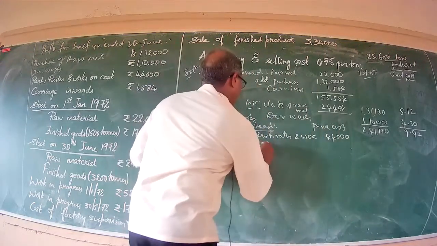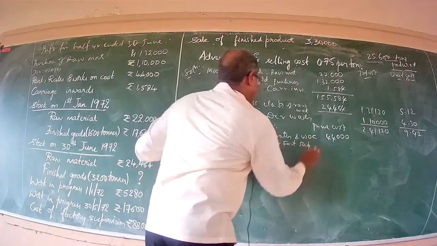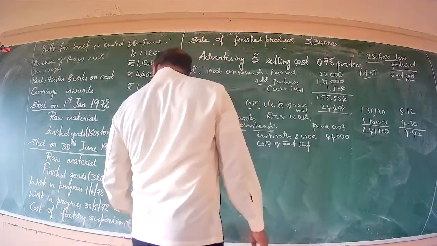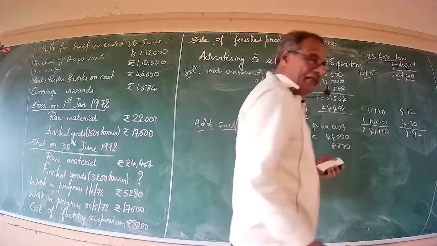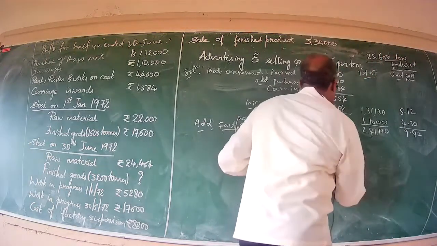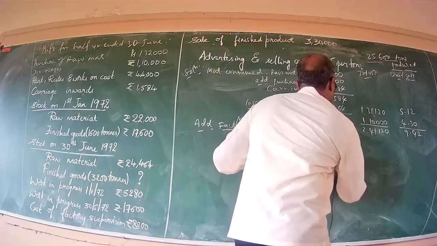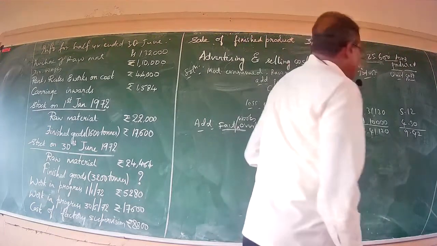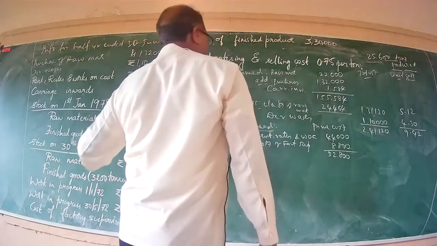Cost of factory supervision stood at 8,800. How much is the total? 52,800. Now you go through whether opening work in progress and closing work in progress is there.